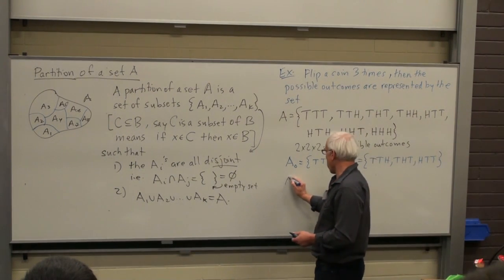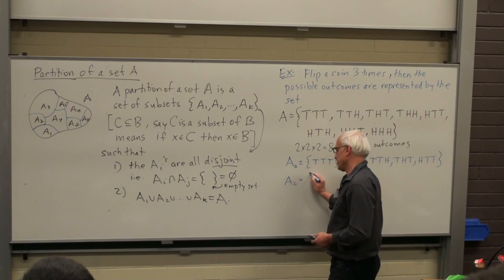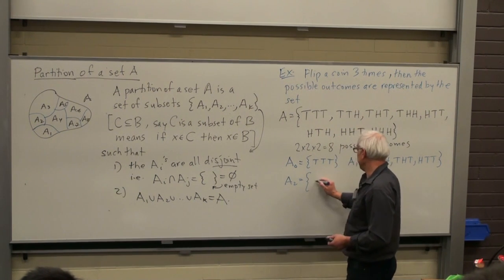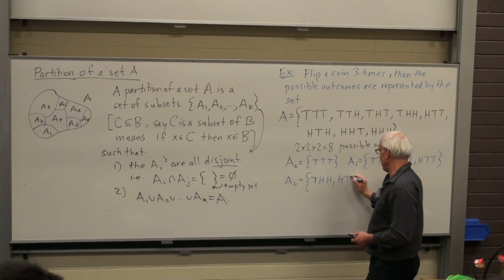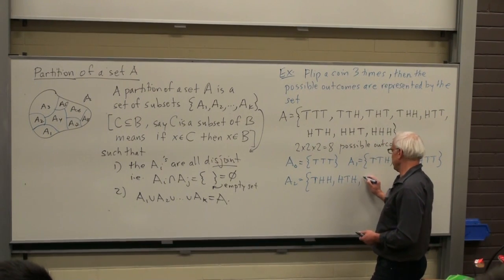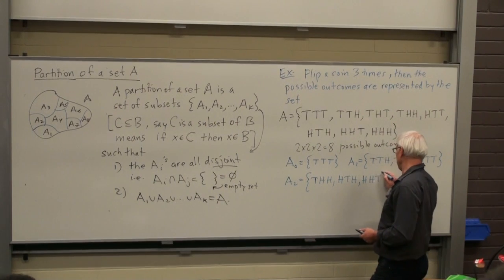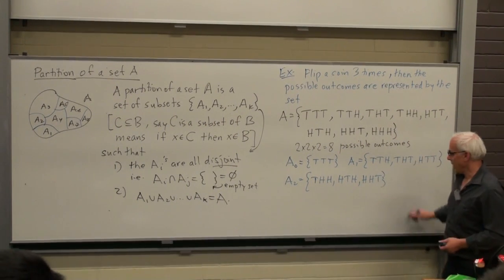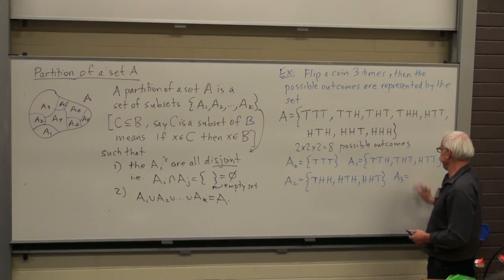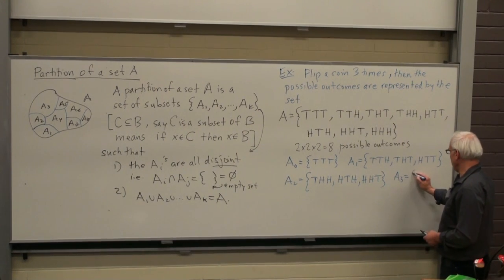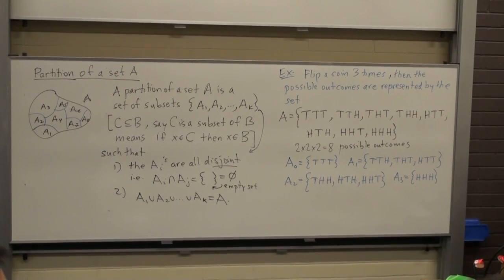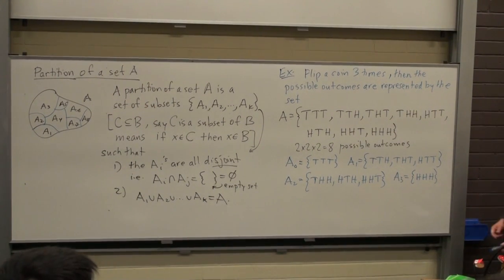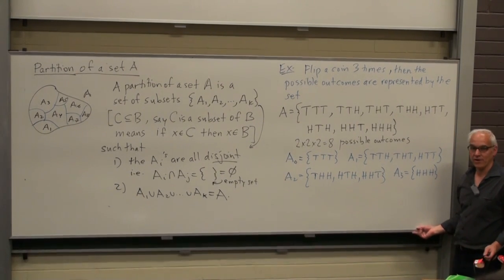A2 is the set T, H, H, H, T, H, and H, H, T. And A3 is the set, there's only one left, H, H, H. All right, so I guess you can see what the pattern is.